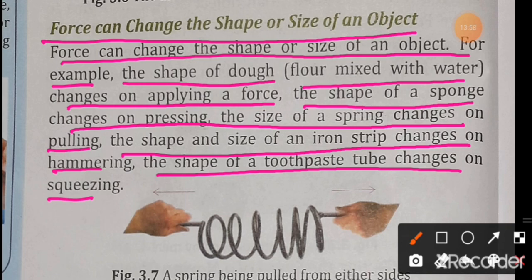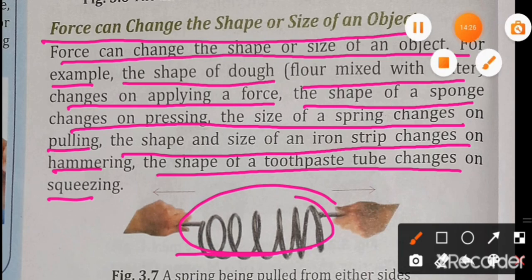So there are too many examples in our daily life that prove that force can also change the shape or size of an object. You can also see here in this picture, a spring is pulled from both sides and it becomes longer. Its shape and size change.